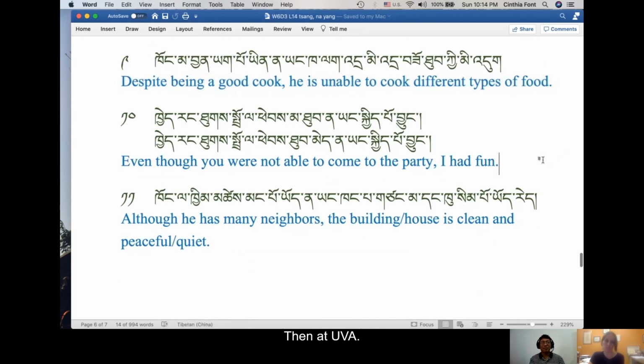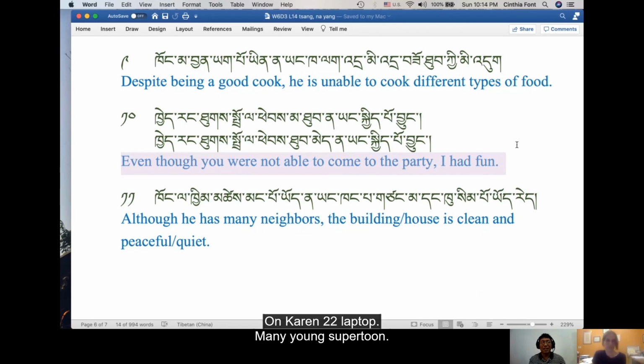Sentence 10. Kerang tukdula pep matup nayang jibochung. Kerang tukdula pep tup menayang jibochung. Okay, so here we gave you both options again, like earlier. Even though you were not able to come to the party, I had fun.